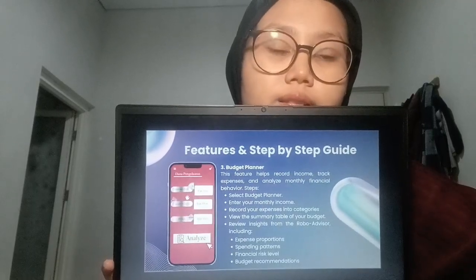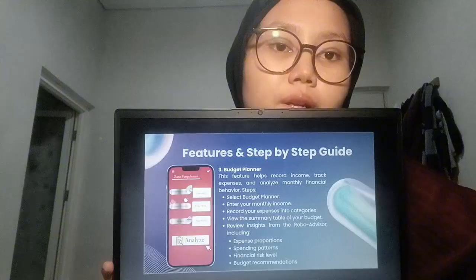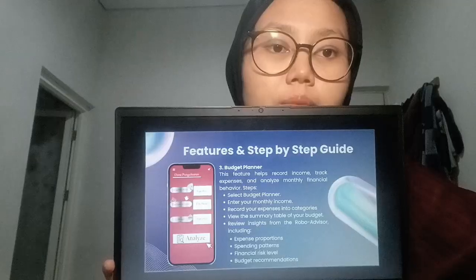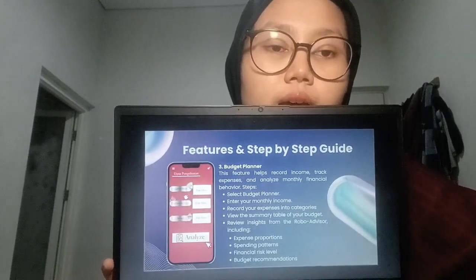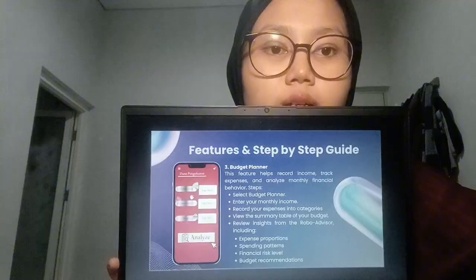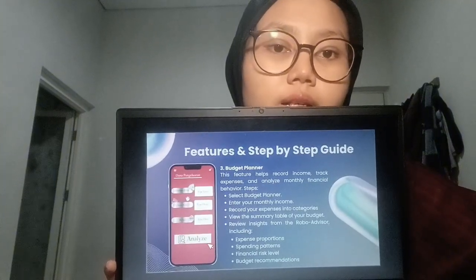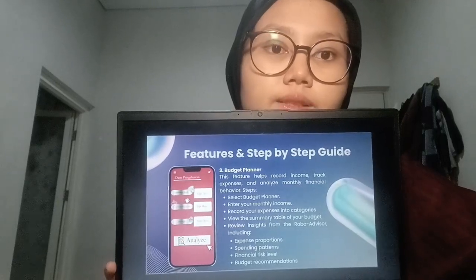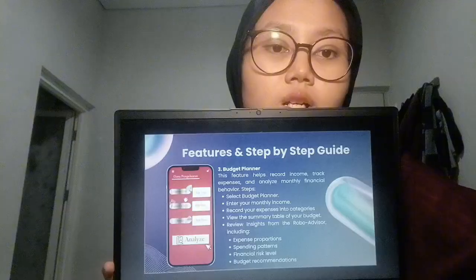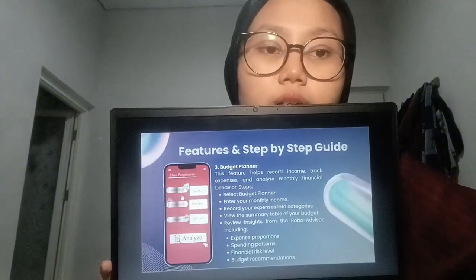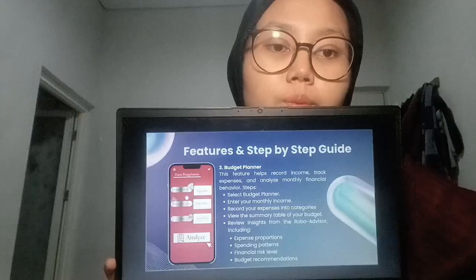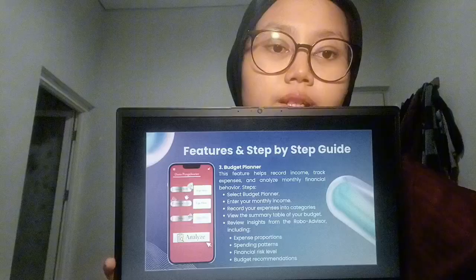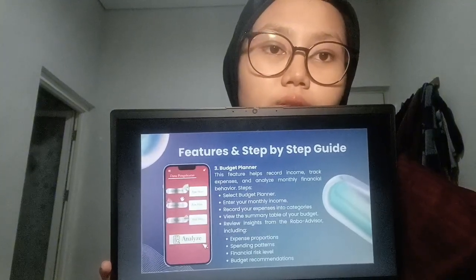The next feature is the budget planner, which is one of the main components of SmartSpend. In this feature, users can enter their monthly income, record their expenses into categories, and view a summary of their financial activity. SmartSpend also provides simple insights from the robo-advisor about the user's spending patterns. This includes information about spending proportion, consumption behavior, financial risk level, and suggestions to help improve their budgeting. Through this feature, a user can clearly see the balance between their needs, wants, and savings.